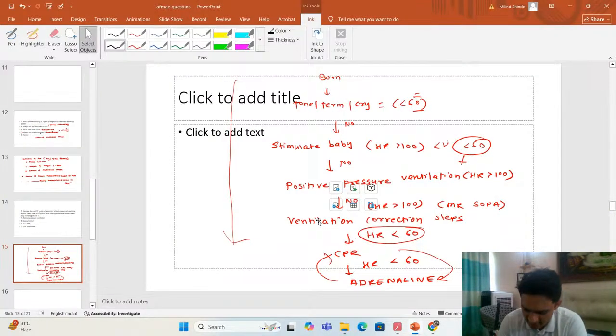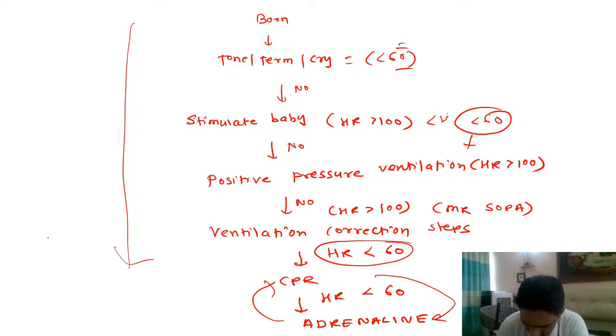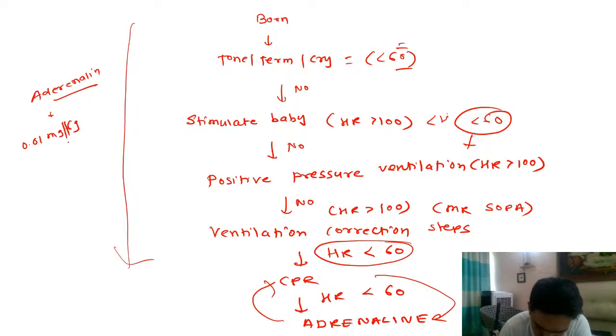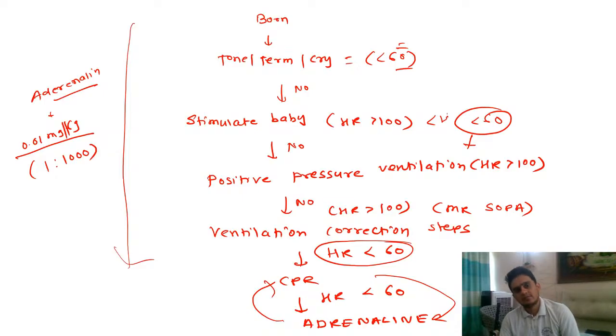So somebody has asked the dose. The dose of adrenaline that we are going to use, I'll just write it down. The adrenaline dose that we use is 0.01 mg per kg when you use a concentration of 1 in 1000. So the dose is 0.01 mg per kg of 1 in 1000.